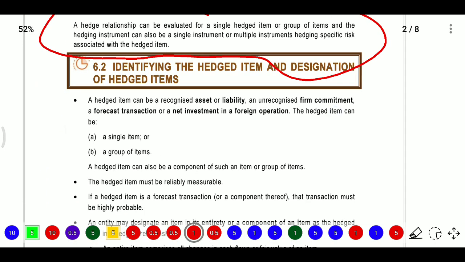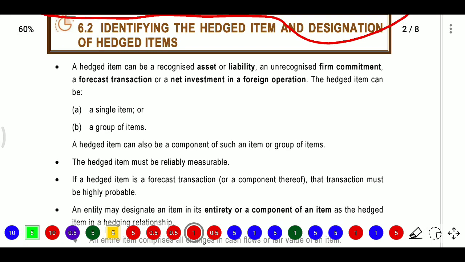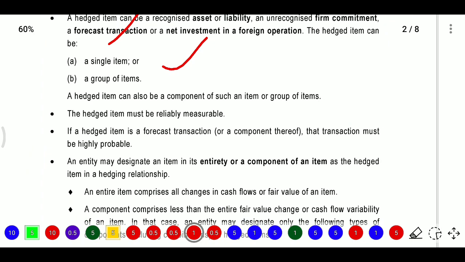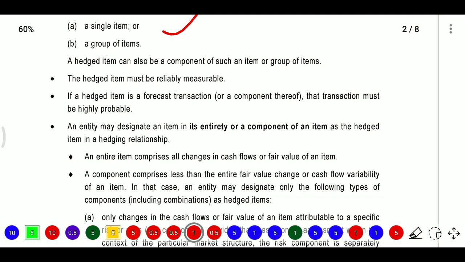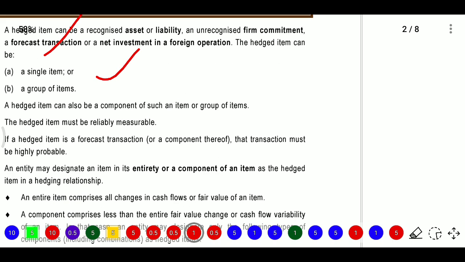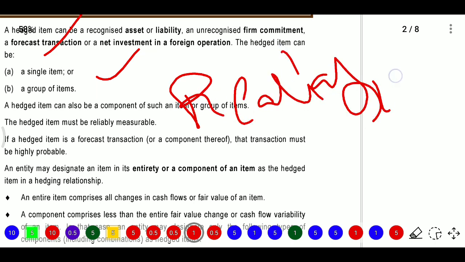And here we need to identify the hedge item, that is step 1, and designation of hedge items. Now hedge items can be recognized, it may be an asset or liability, or unrecognized firm commitment or forecast transactions or net investment in foreign operations. The hedge item may be a single item or a group of items. Hedge items can also be a component of such items or of a group of items. Whenever we are identifying the hedge items, they must be reliable, then only we need to recognize.